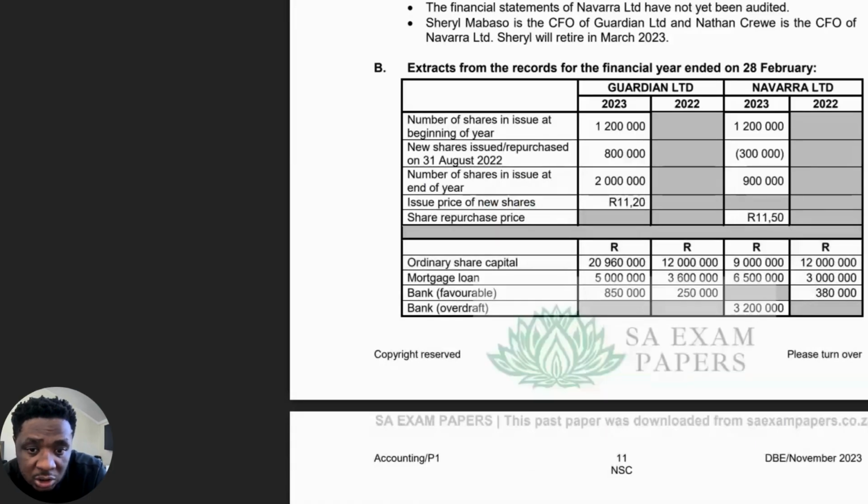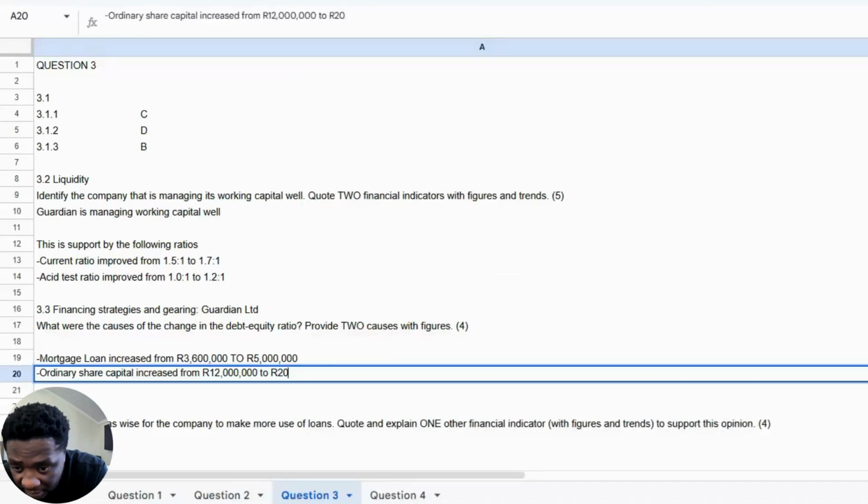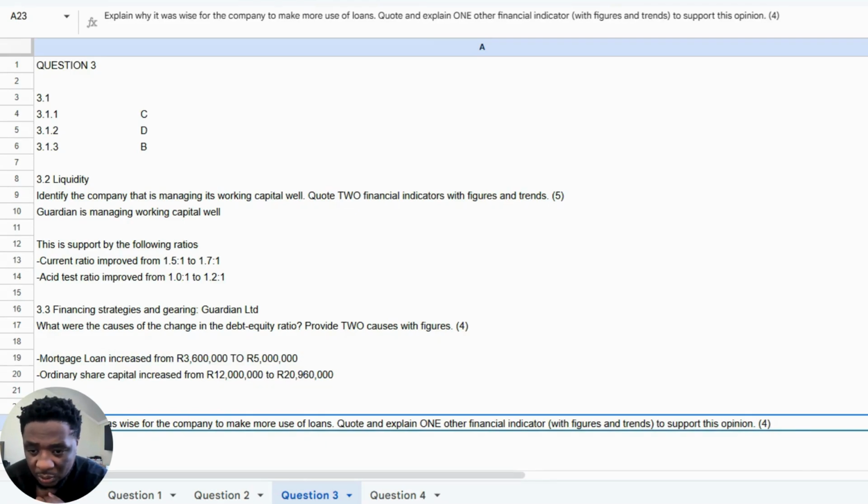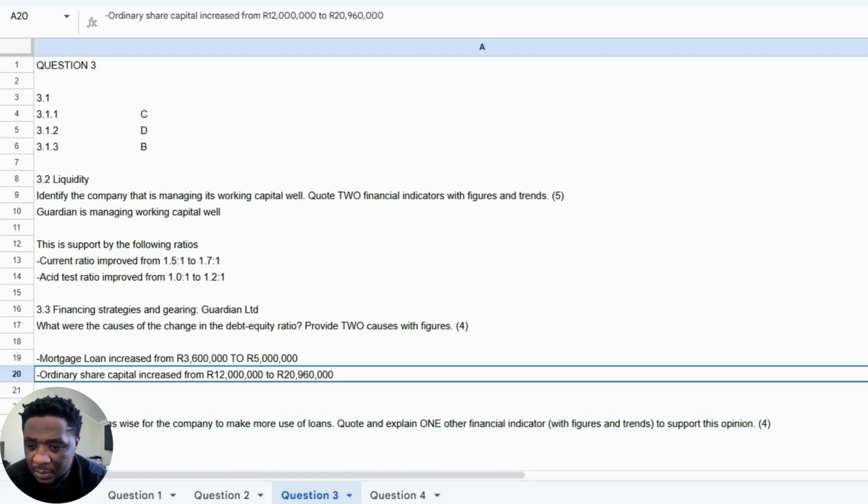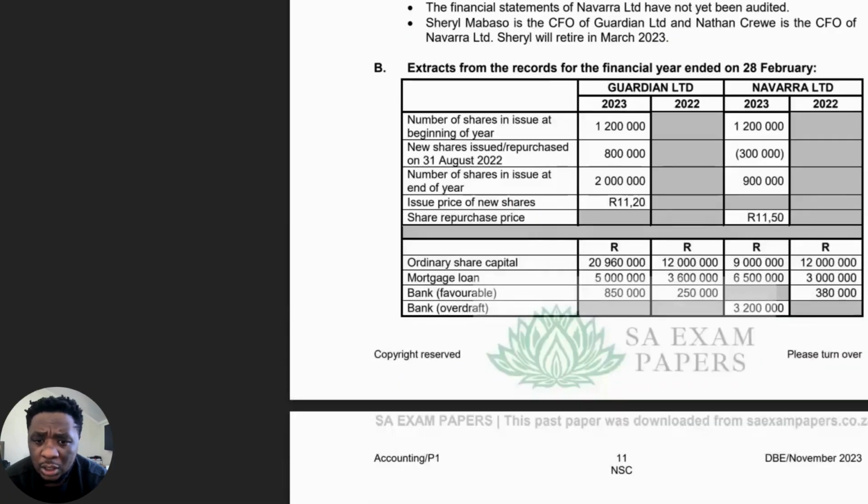So how much is it? It's 20,960,000. Okay. So that would be how you answer that question of how the debt equity ratio would have changed. It would have been impacted by the increase in loan and then also by the increase in ordinary share capital. All right, cool.